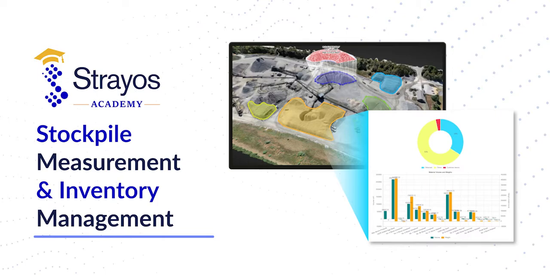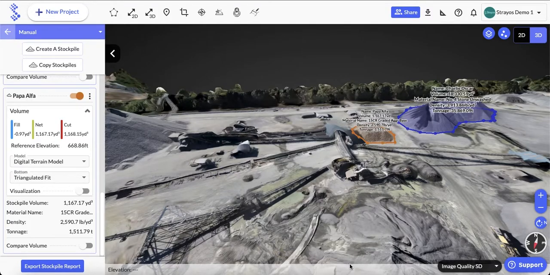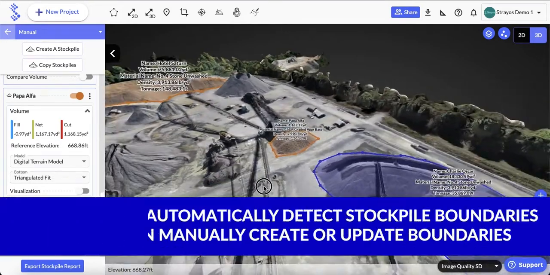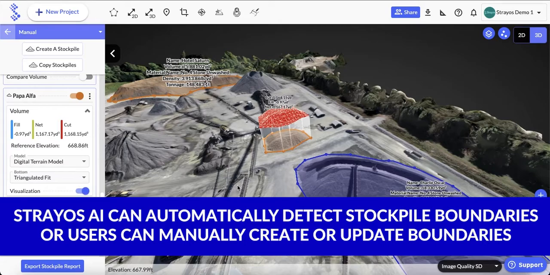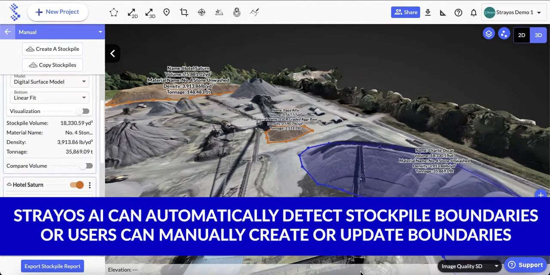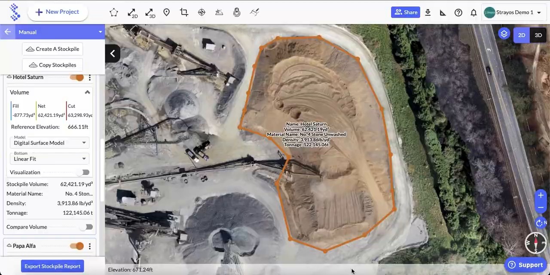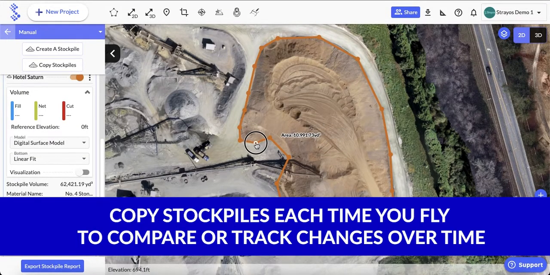Today we're going to walk through drone-based stockpile management. Firstly, to set up stockpiles for a new site, Strayos Artificial Intelligence can automatically detect stockpile boundaries. Users can then manually create or update boundaries if required. The next time you fly the site, you can copy these stockpiles across to make accurate comparisons and track changes